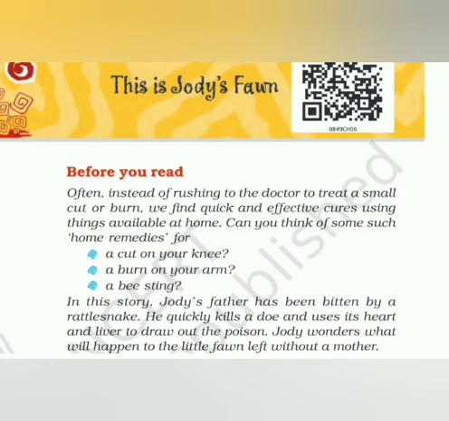So let me start the lesson by asking you the meaning of home remedies. What do you think home remedies means? Exactly, home remedies, the solutions we find at home. Yes, so home remedies are those kind of remedies that we use for day-to-day cuts and bruises, and if any accident happens in the house, we use home medicines.